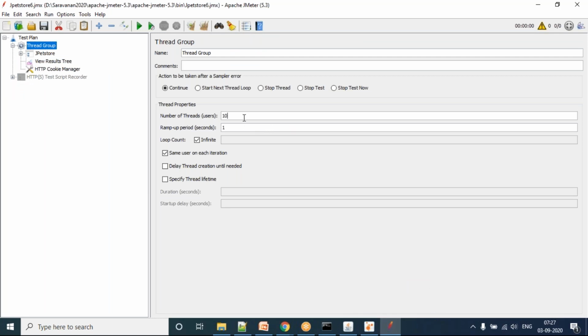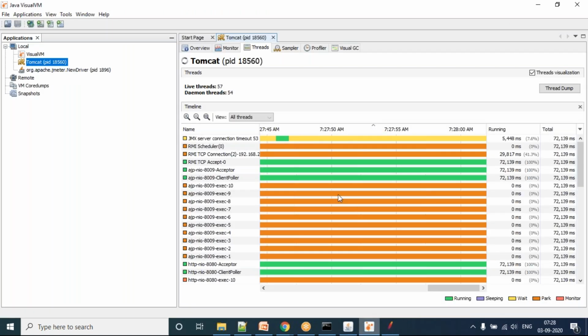So what I'm doing purposefully, I'm giving some 20 user load in JMeter to hit this application. So purposefully, I'm starting this test. When the load testing is started, the load script will trigger what? It will hit my Apache Tomcat server. The Apache Tomcat server should serve the request, right? We will see what is happening.